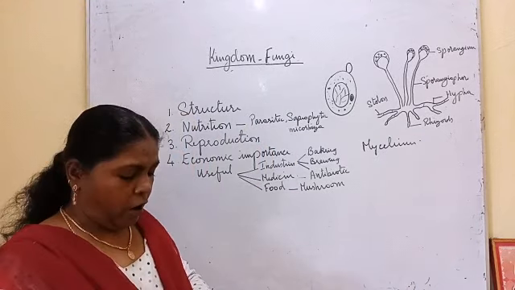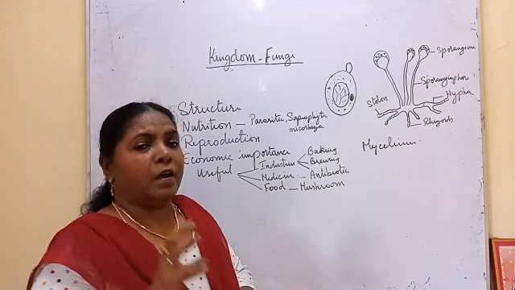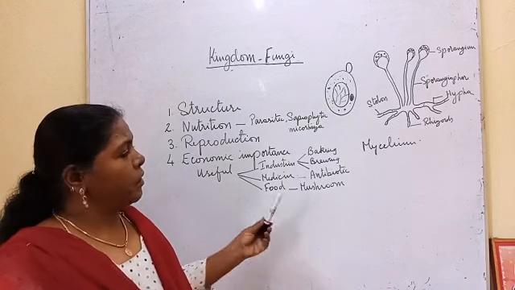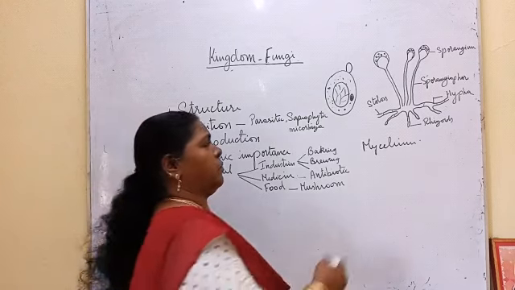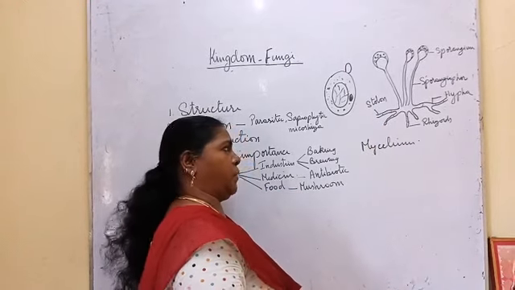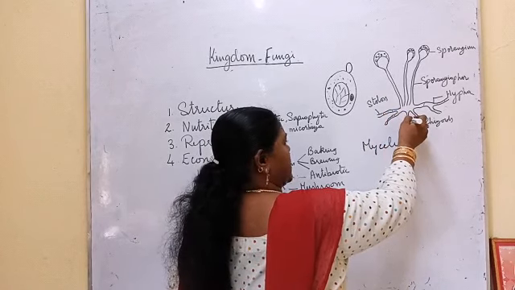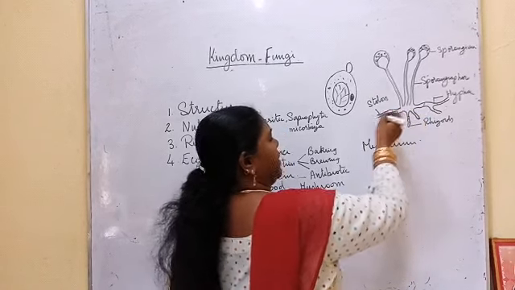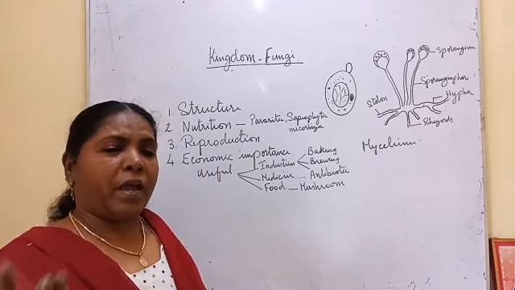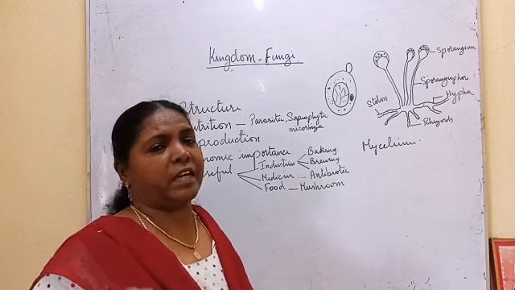So the plant body of fungi is called mycelium, the mass of hyphae. Each hypha may have cross walls, septate, or may not have cross walls, aseptate, and it has nucleus. If it is septate, it has a nucleus in each segment, and it may have more than one nucleus also. That condition is the coenocytic condition.